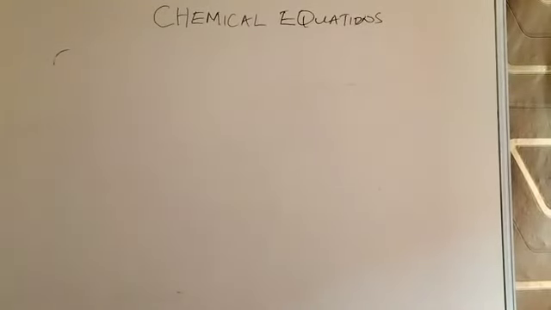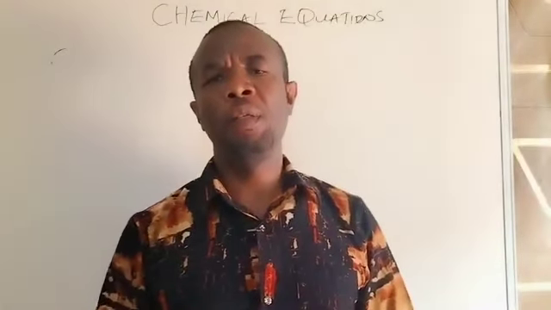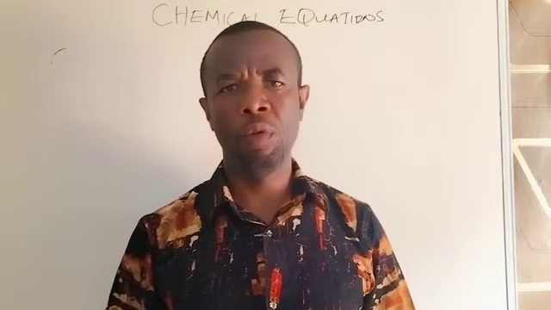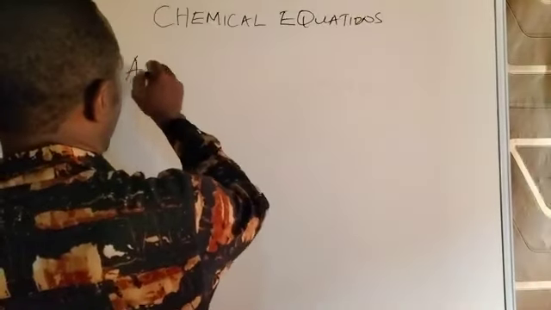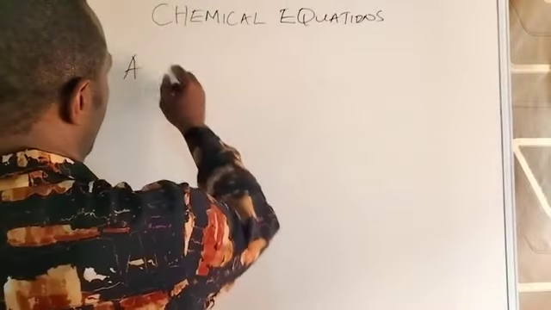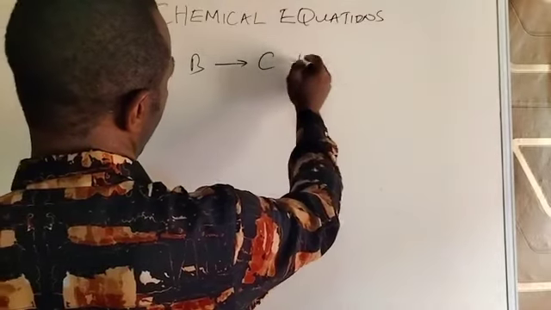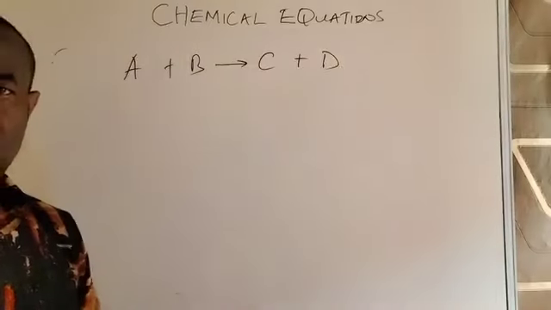So now we move to chemical equations. In chemistry, when a reaction takes place, we have to represent the reaction using what's called a chemical equation. For instance, assume that substance A combines with substance B to produce substance C and D. So perhaps carbon could be substance A and B could be another substance like an acid, giving you different products.